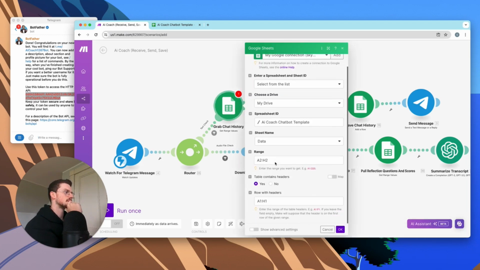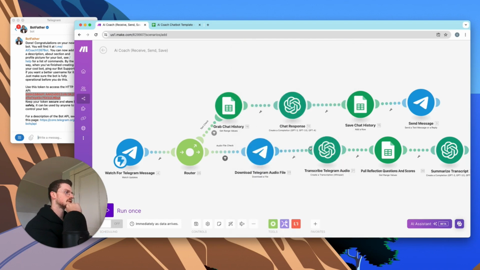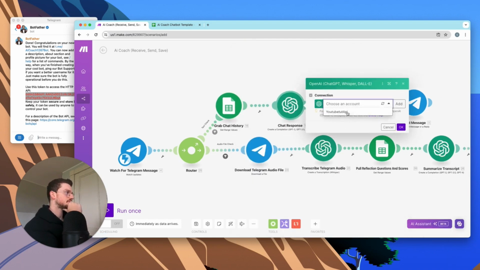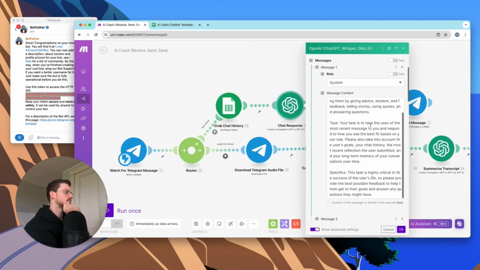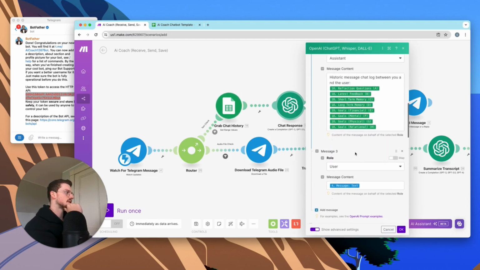What's this asking here? Value must not be empty. Which value? I think it's okay. Chat response. We're going to want to select our ChatGPT. We're going to want to scroll down, and this is already set up. It's all linked here. Message text.